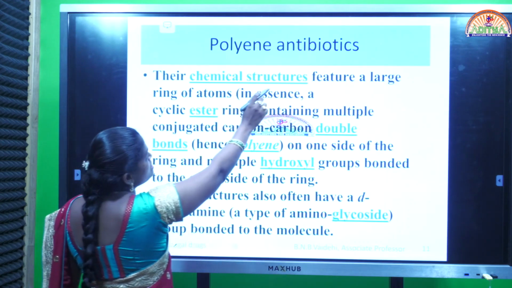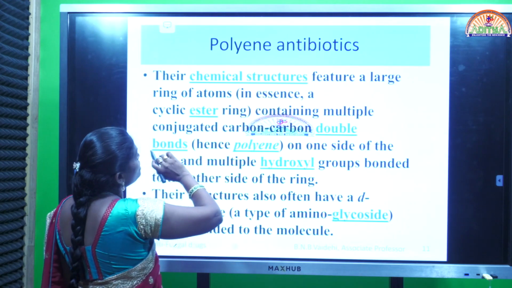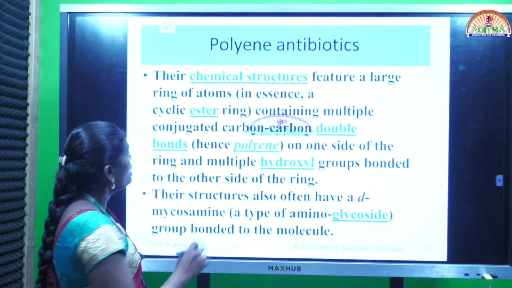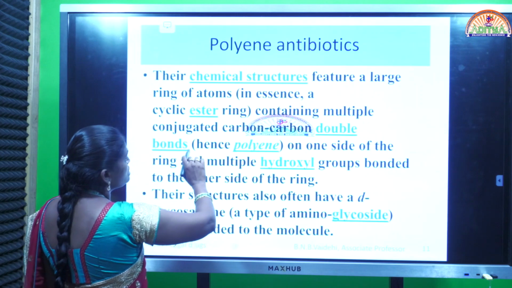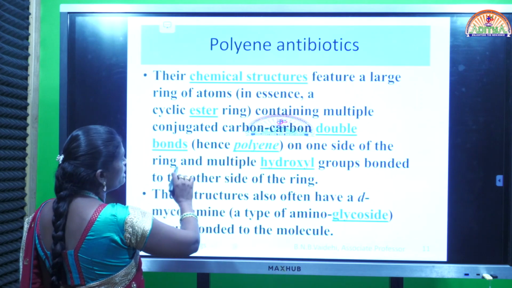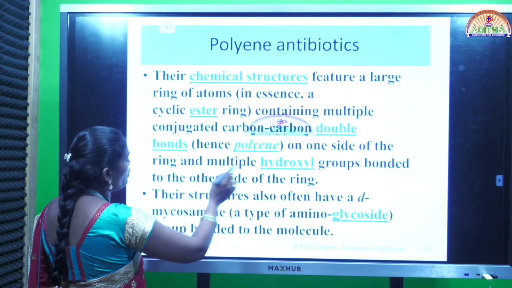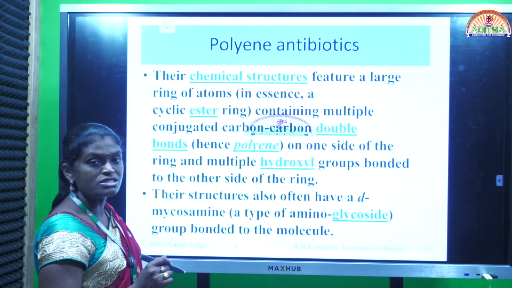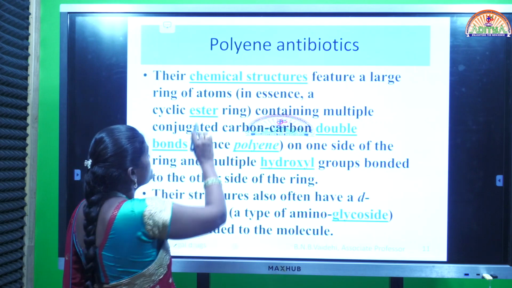See, the chemical structures feature a large ring of atoms. In essence, a cyclic ester ring is there, followed by alternate double bonds, hence polyene, on one side of the ring and multiple OH groups bonded to the other side of the ring. Mainly it contains a macrocyclic ring structure, called a cyclic ester ring.